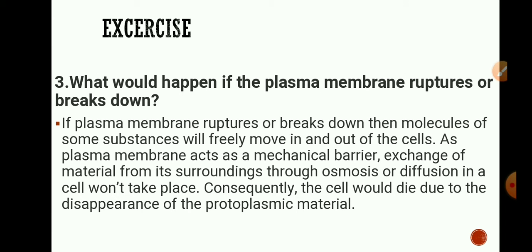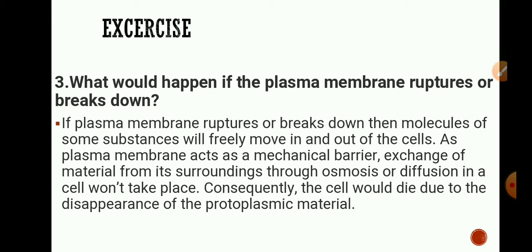Now exercise question answers. Students, I have explained the difference between plant and animal cell and prokaryotic cell and eukaryotic cell in previous videos. You can copy it from those videos. Now question number 3. What would happen if the plasma membrane ruptures or breaks down?